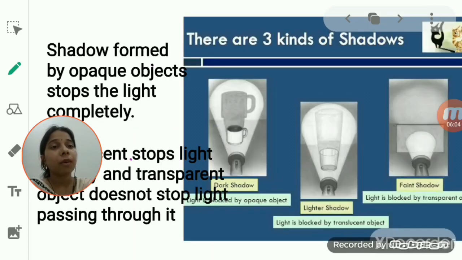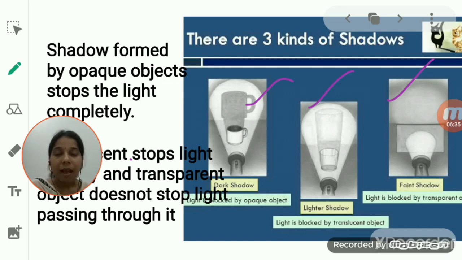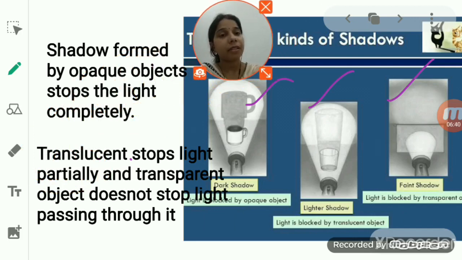Now let us see in which of the different objects the shadow will form in a better way. Students, there are three types of objects that we studied when we were studying light: transparent, translucent and opaque. An opaque object does not allow light to pass through it. Translucent allows a partial amount of light to pass through it, and transparent allows light to pass through it completely.